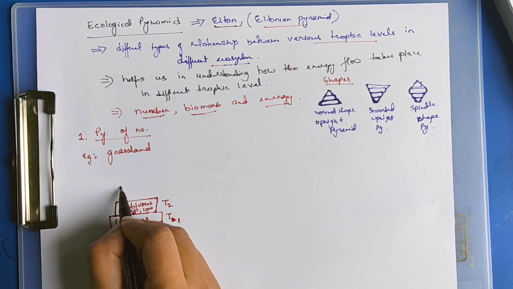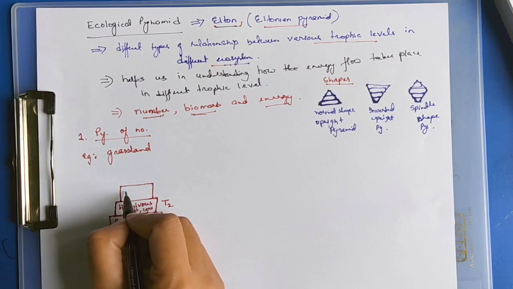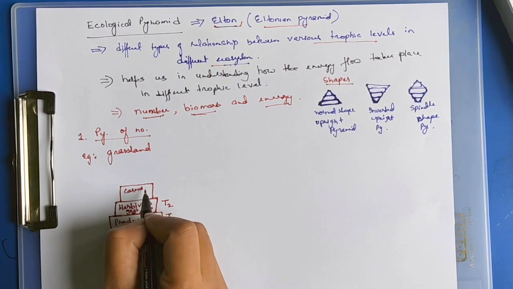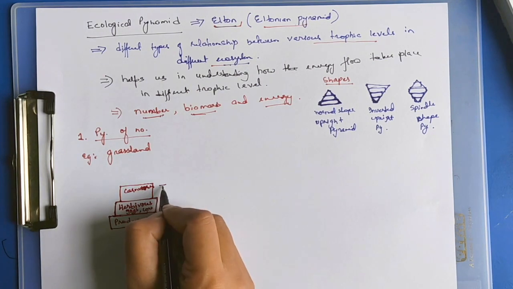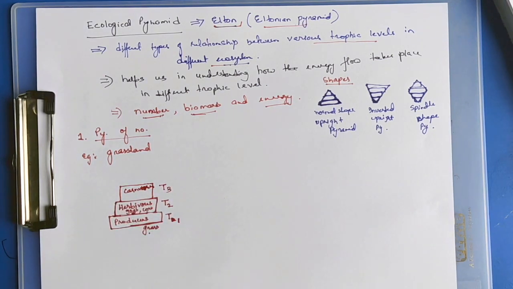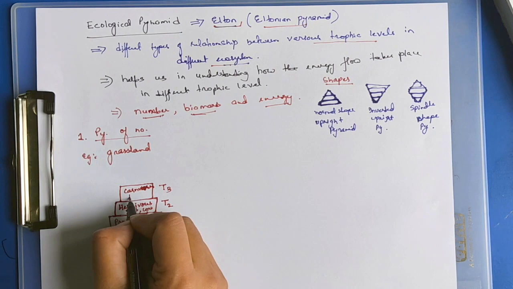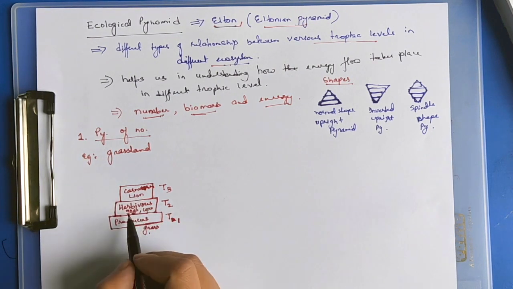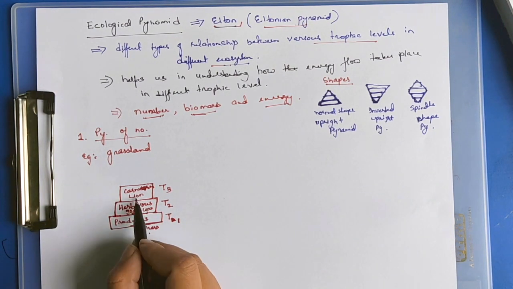Next, there will be carnivores. Carnivores will occupy the third trophic level. So let's say lion: the number of goats or the number of cows, and the number of lions.